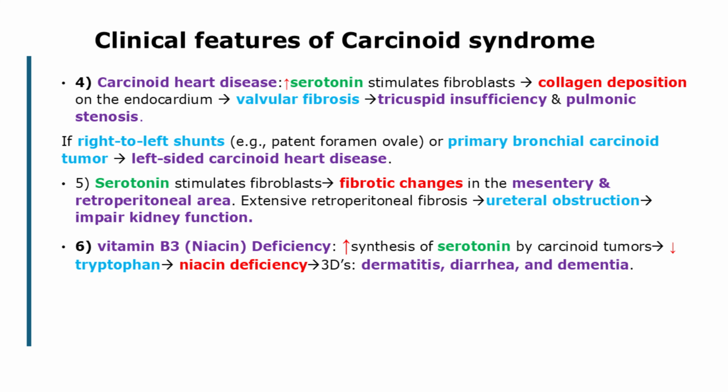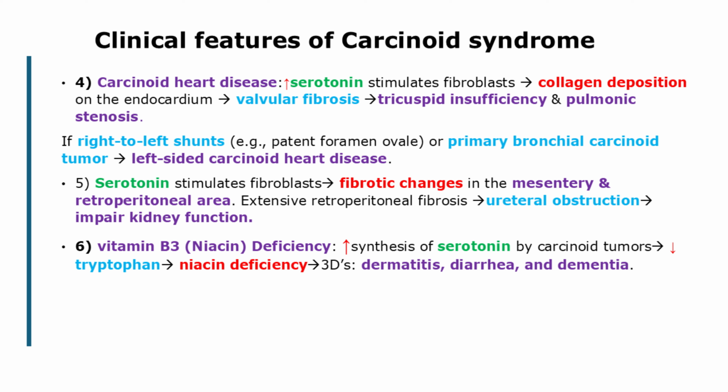4. Carcinoid heart disease. Elevated serum serotonin stimulates fibroblasts, leading to collagen deposition on the endocardium. This results in white, intimal plaque-like fibrous deposits on the valvular leaflets and the cardiac chambers, particularly affecting the right side of the heart because of exposure to serotonin that has bypassed liver metabolism. This valvular fibrosis leads to tricuspid insufficiency and pulmonic stenosis.